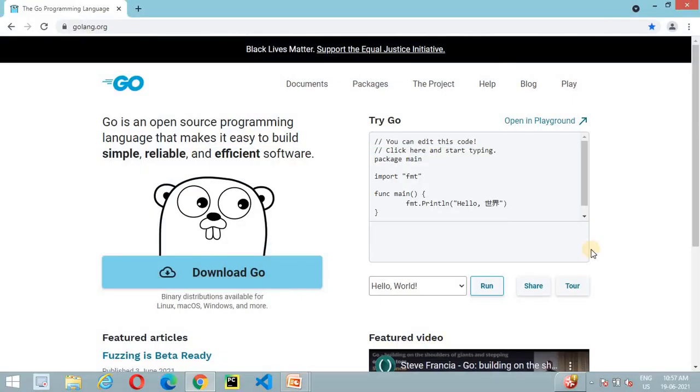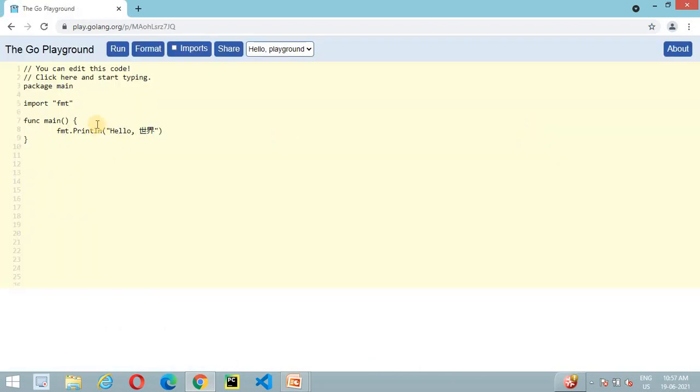So now we switch to the Golang official website. Now we are going to open the playground in full window. Here we are going to declare some data types to use them. As in the previous video we discussed how we can declare a variable.